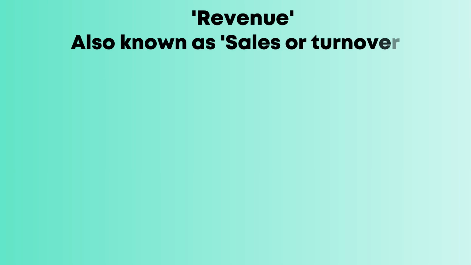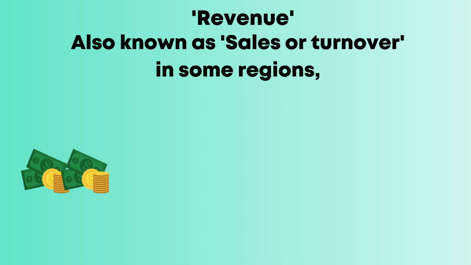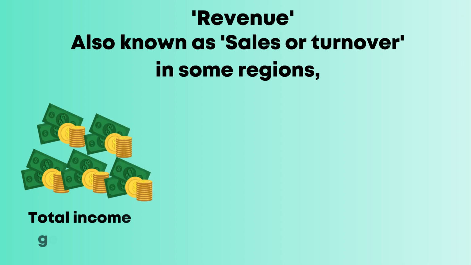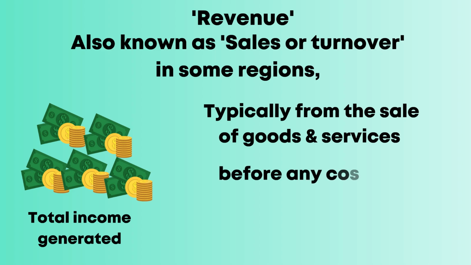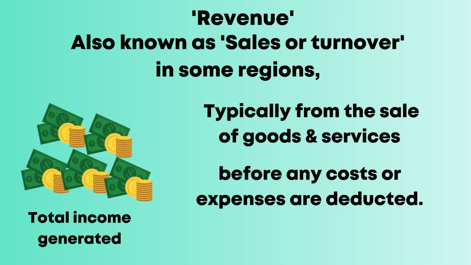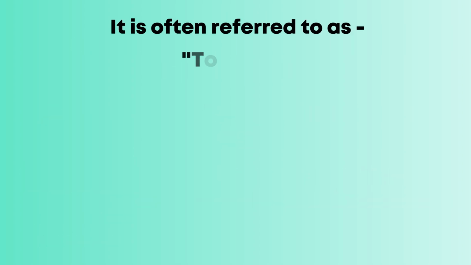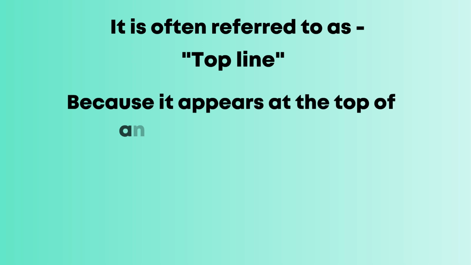Now come to what is revenue. Revenue, also known as sales or turnover in some regions, is the total income generated by a company from its business activities, typically from the sale of goods and services before any costs or expenses are deducted. It is often referred to as the top line because it appears at the top of an income statement.